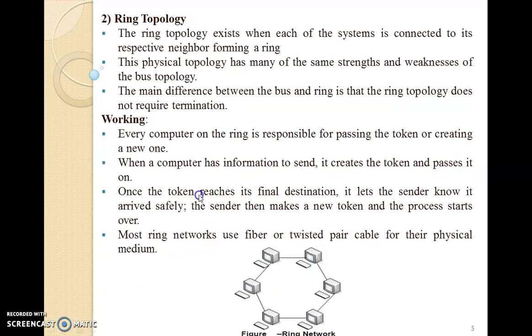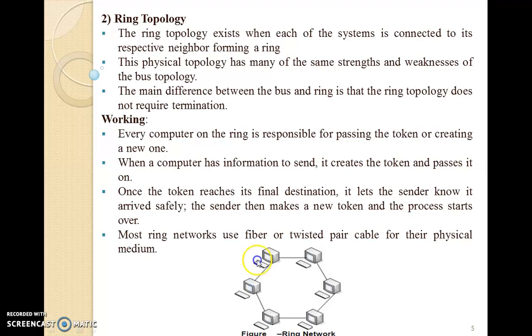Next, after bus, we have the ring topology. See the architecture of this ring topology. In bus topology, the first and last systems were different, but in ring topology, the first and last system are the same system, and that is why it forms a ring-like structure, hence the name ring topology. This is the classic example of a ring topology, where the first computer is connected to another computer, then the next, and finally the last computer is connected again to the first computer.